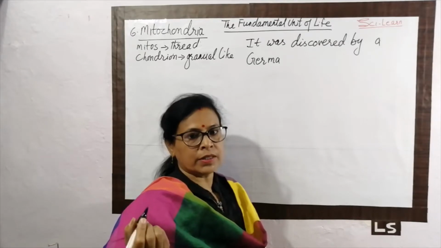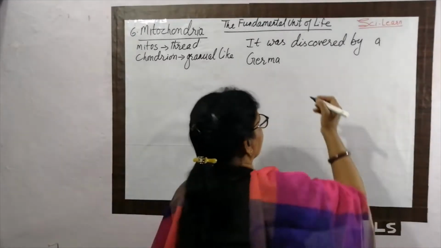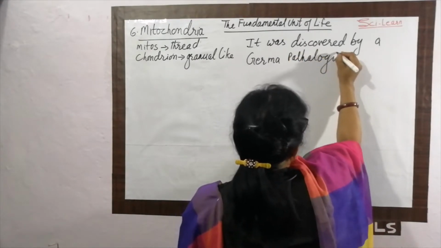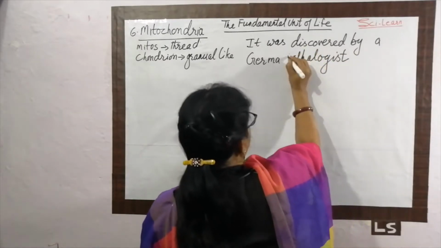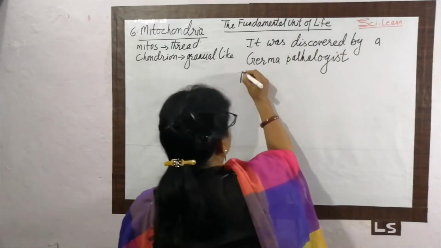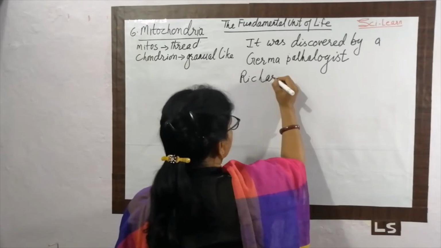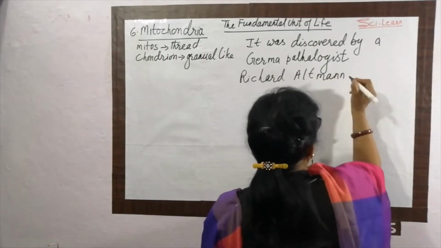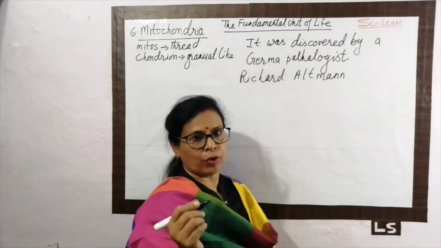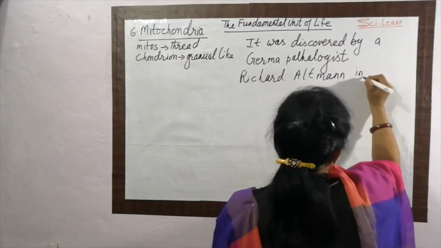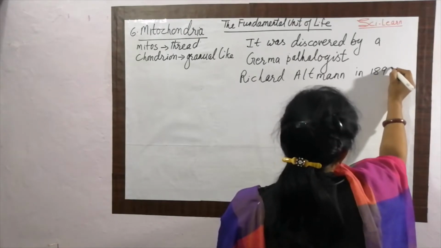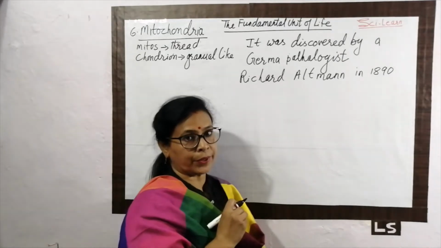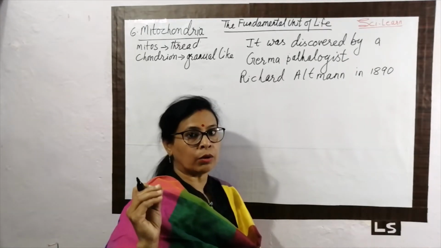This was in the year 1890. So who discovered mitochondria? It was discovered by Richard Altman in 1890.